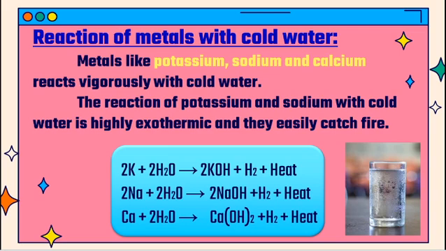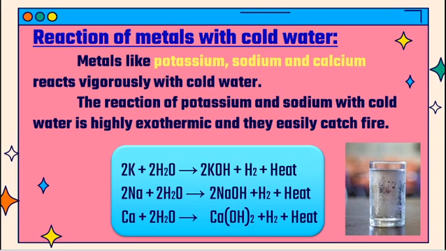So when we react potassium with water, we get potassium hydroxide and hydrogen gas, and heat is evolved. Like that, sodium with water gives sodium hydroxide, hydrogen gas, and heat. Calcium with water produces calcium hydroxide, hydrogen, and heat. So this is the reaction of metals with cold water. They form respective hydroxides and release hydrogen gas, and the reaction is exothermic.